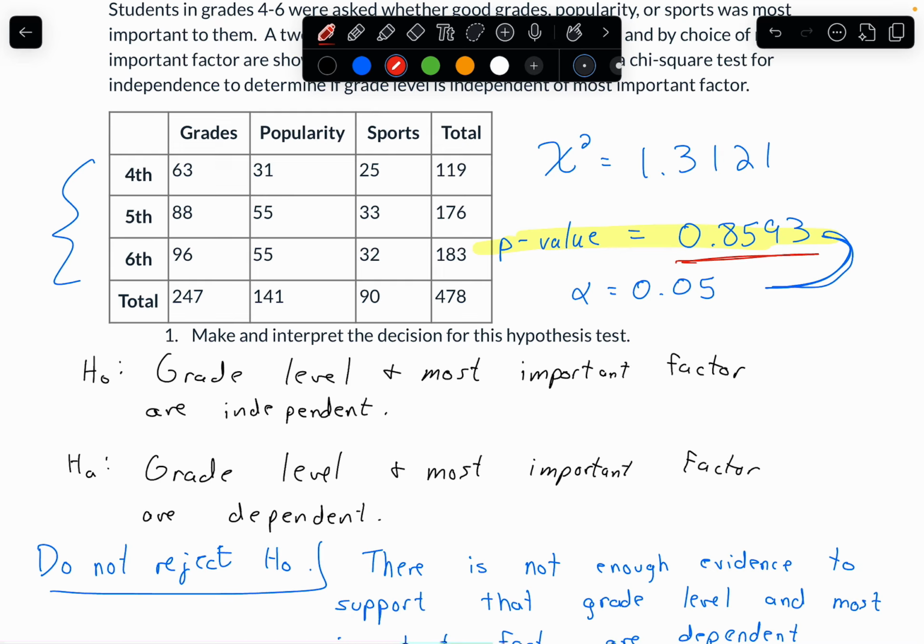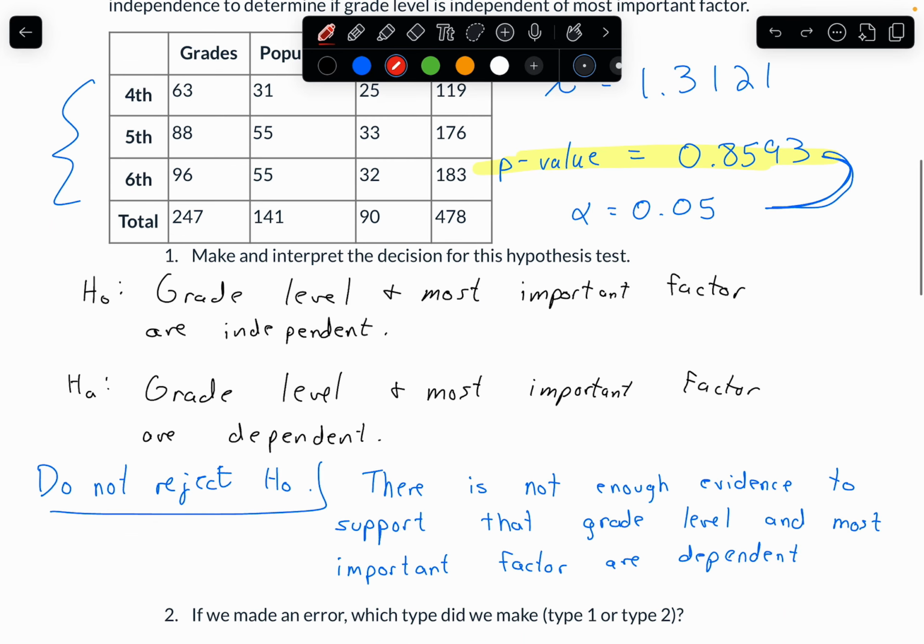So it's not unlikely at all that we would get a sample that looks similar to this if the null hypothesis is true. So that's not really very much evidence at all for the alternative hypothesis. So that's why we will not reject the null hypothesis. We will continue to believe that that is true. So there's the first question.